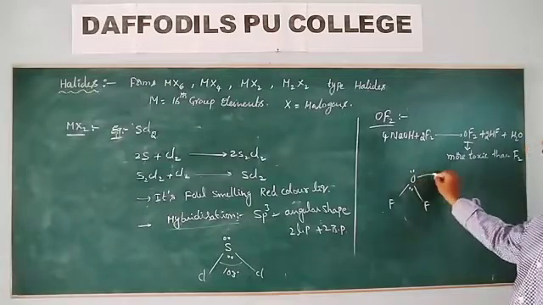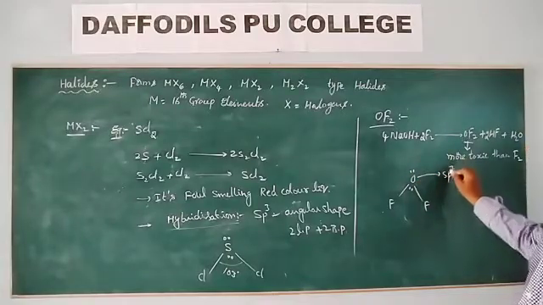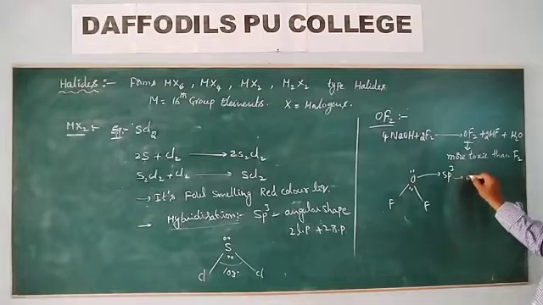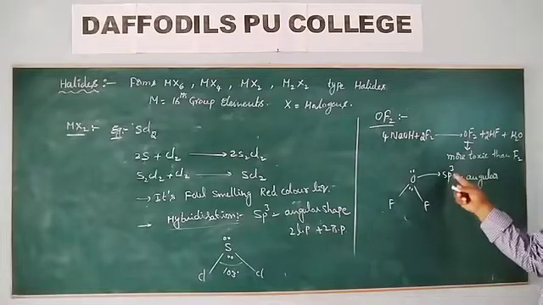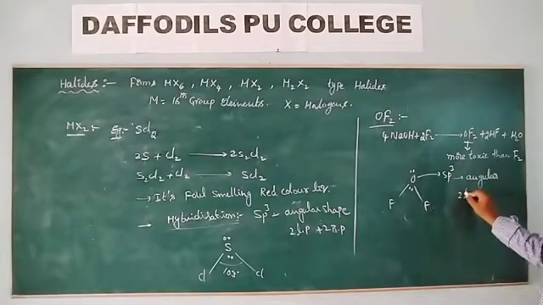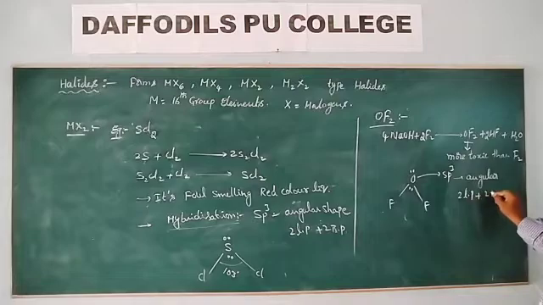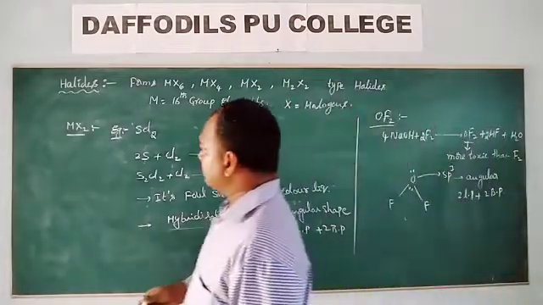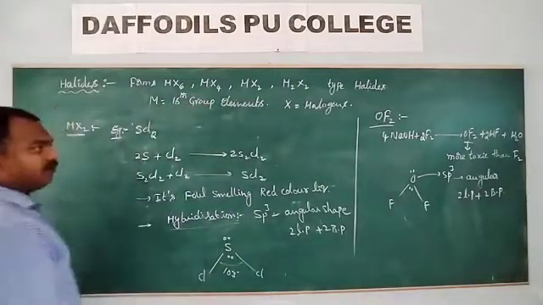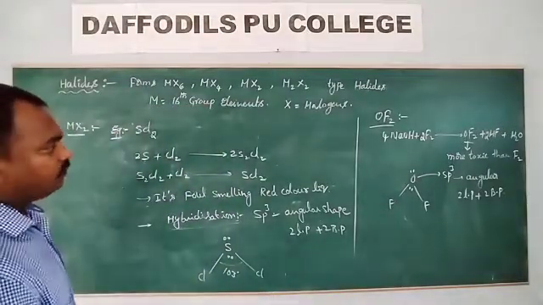Two lone pairs, the oxygen is in sp3 hybridization. Shape of the molecule is angular, with two lone pairs and two bond pairs. So this is about MX2 type of halides.